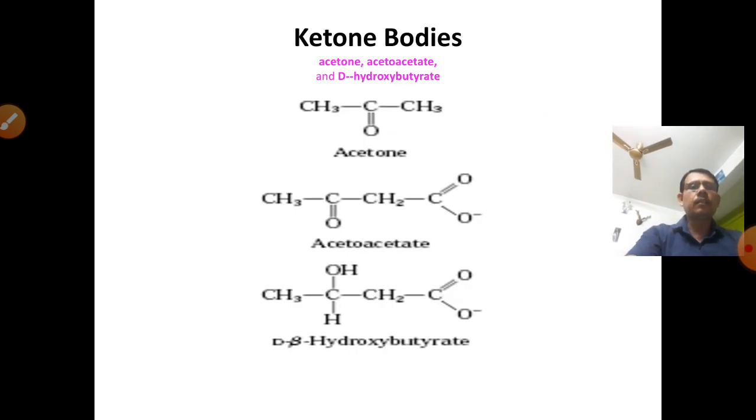So we see that there are three structures of ketone bodies: acetone, acetoacetate, and beta-hydroxybutyrate. Acetone and acetoacetate contain keto groups, that's why they are called the true ketone bodies. Beta-hydroxybutyrate contains an alcoholic group, not a keto group, that's why it is called the false ketone body. But though it is a false ketone body, it acts as a ketone body like acetone or acetoacetate.